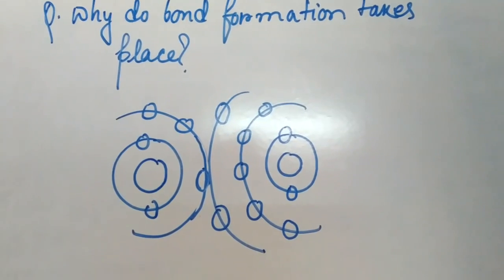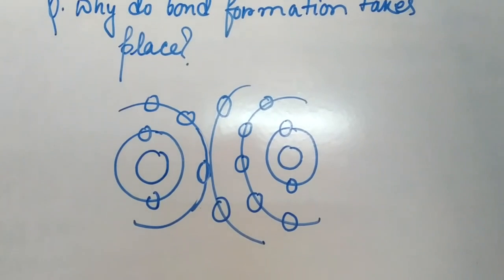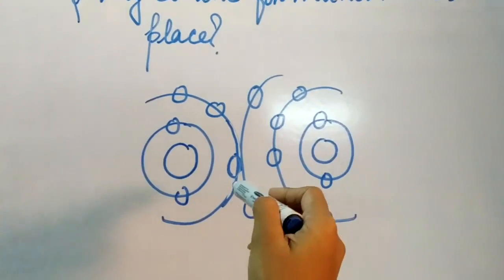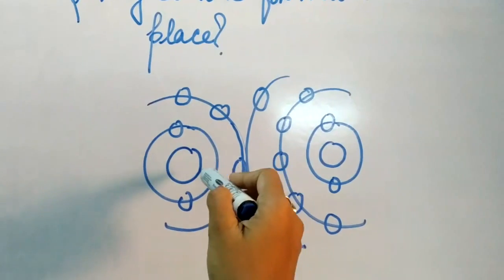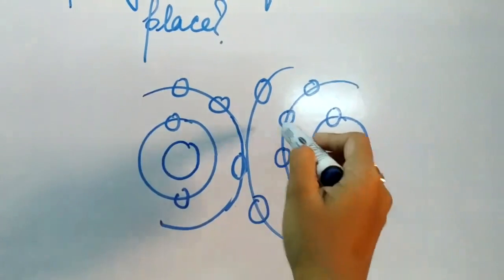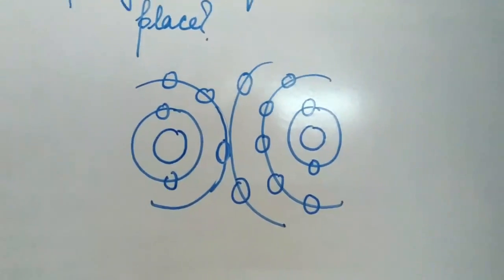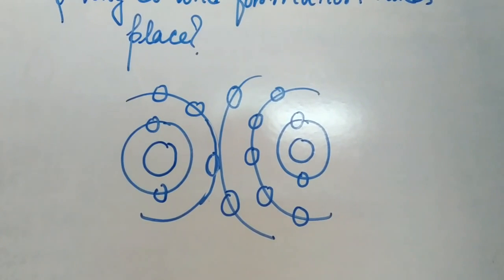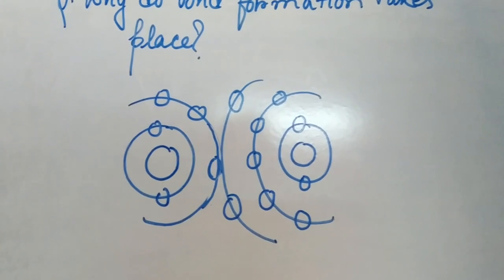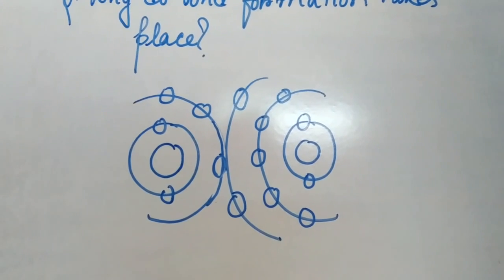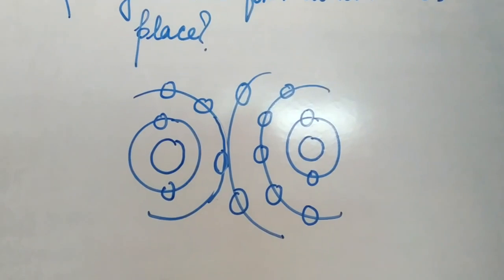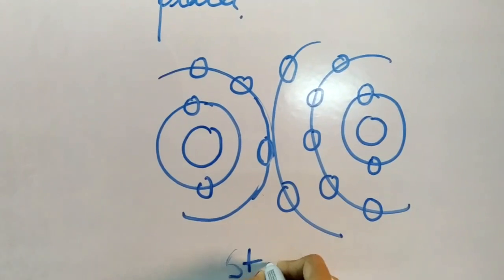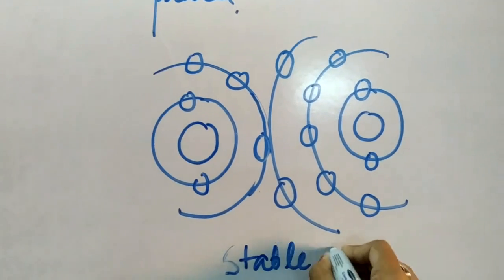Now students, this bond formation takes place because, as you can see over here, I have drawn the atoms along with the electrons revolving around the nucleus. These electrons are responsible for any chemical reaction to occur, and during this chemical reaction the atoms attain a stable state.